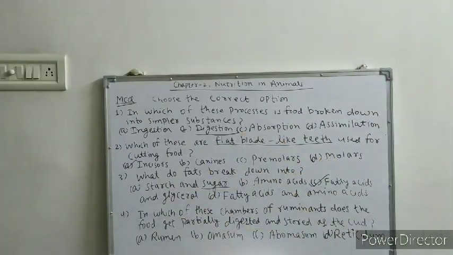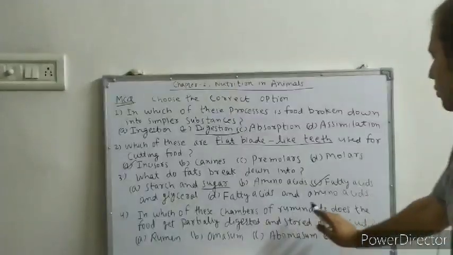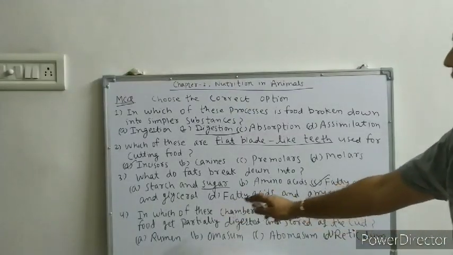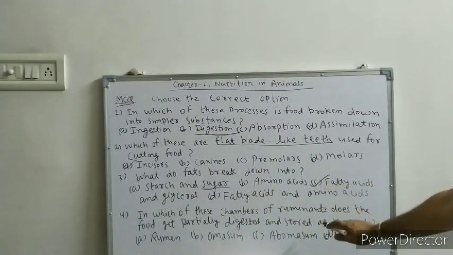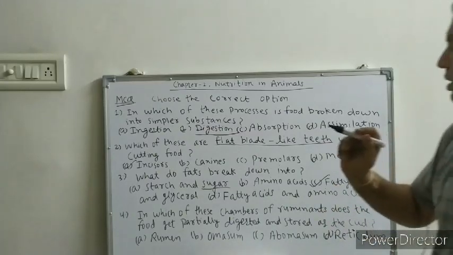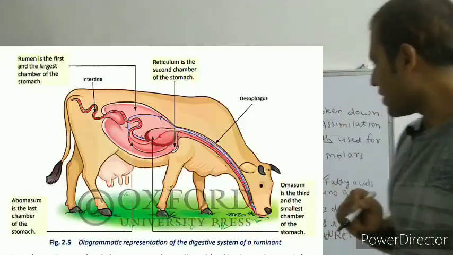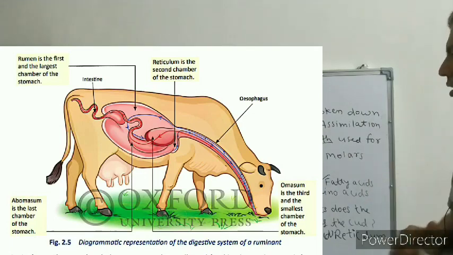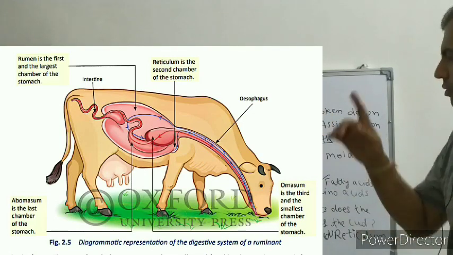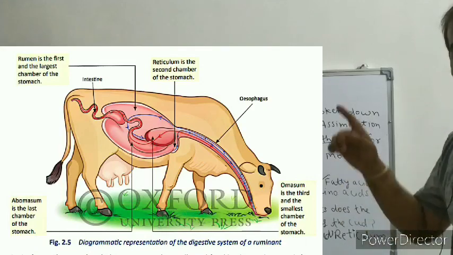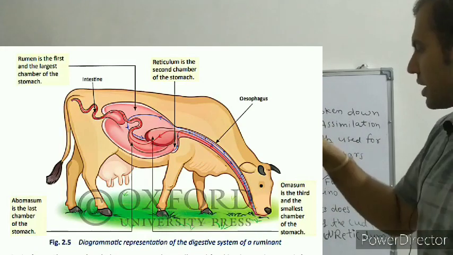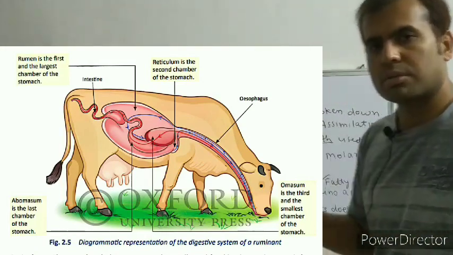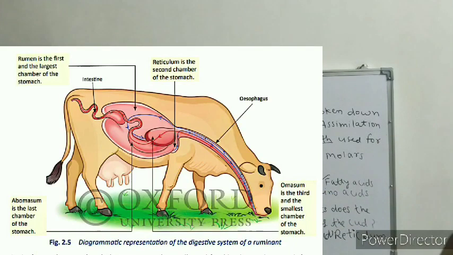Fourth question, in which of these chambers of ruminants does the food get partially digested and stored as the cud? So this is the figure of digestion in ruminants. There are four chambers in the stomach of a ruminant: rumen, reticulum, omasum and abomasum.